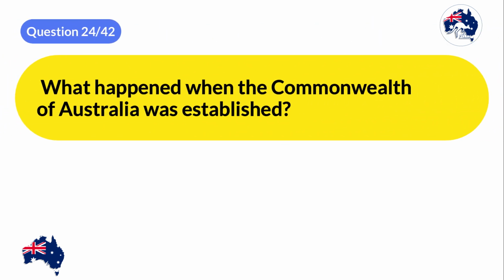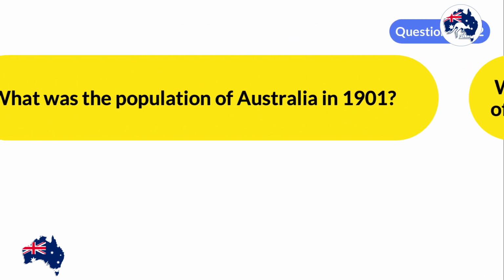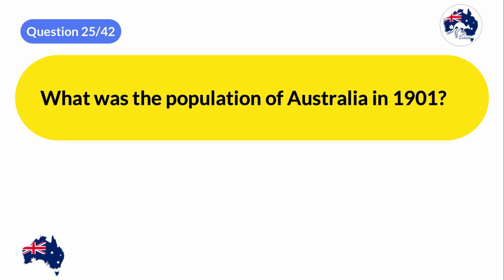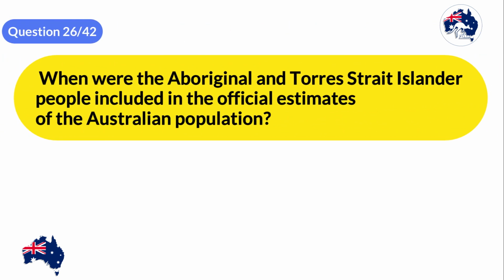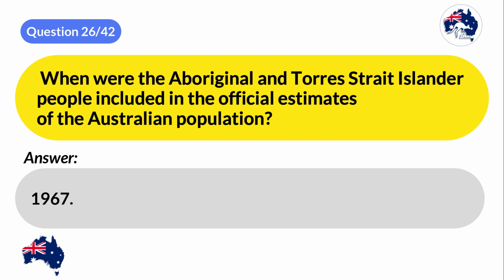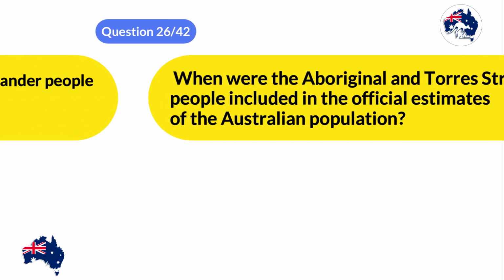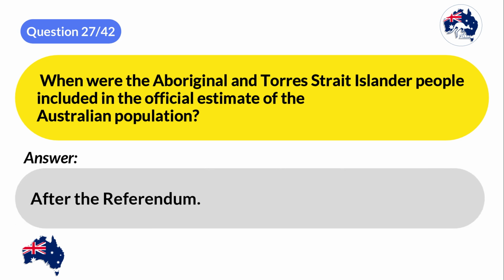What happened when the Commonwealth of Australia was established? The new democratic institutions were established under the new Australian Constitution. What was the population of Australia in 1901? 4 million. When were the Aboriginal and Torres Strait Islander people included in the official estimates of the Australian population? 1967. After the referendum.